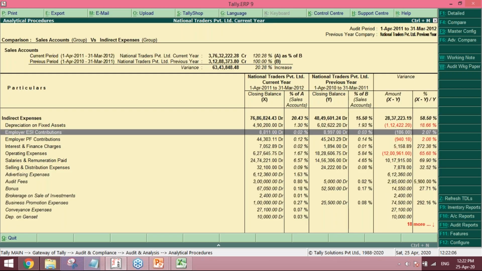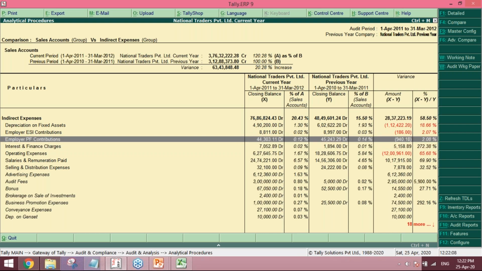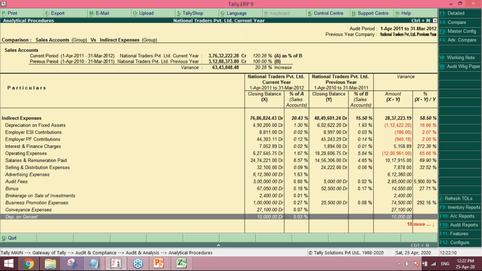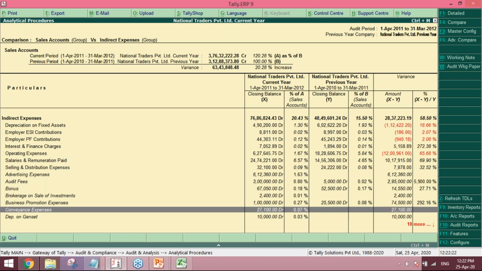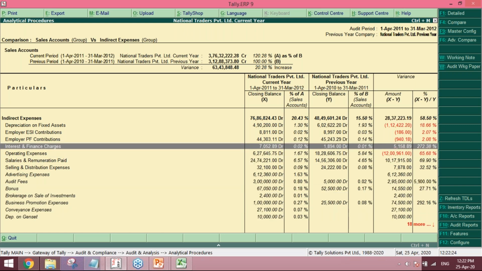Yes. So this is how this comparison can be made: sales to sales, sales to expenses, and here you can decide where the trend was wrong or where the trend was correct. I hope this feature is an interesting feature for you to operate. So that's something really useful for auditors to decide which expenses are not following the trend, which expenses are following the trend. So those can be accounted for.